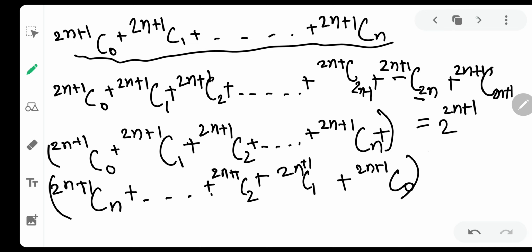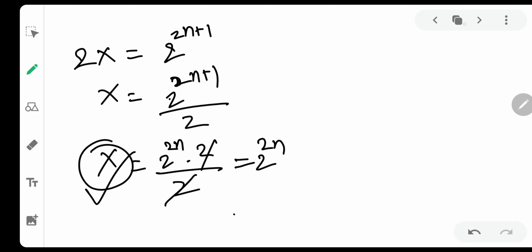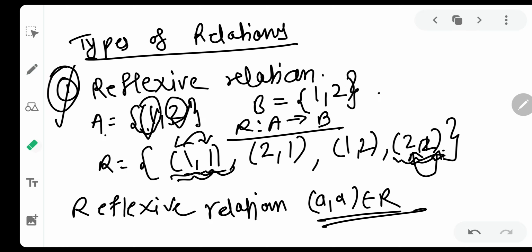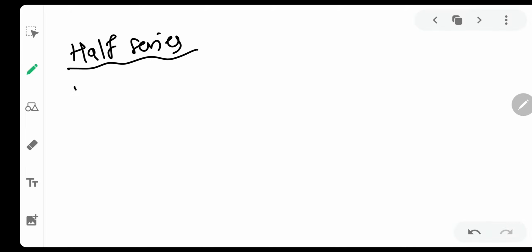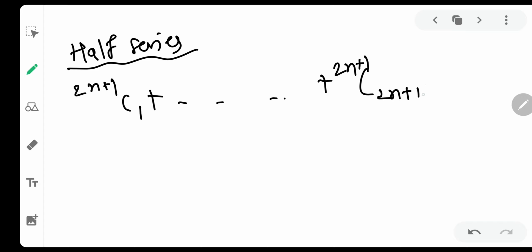Actually there was one more faster way of doing it. That also I will tell you. Okay, suppose you have a half series. So you already know that 2n plus 1 C0 up to 2n plus 1 C 2n plus 1 is equal to 2 raised to 2n plus 1. And they ask you the first half terms.